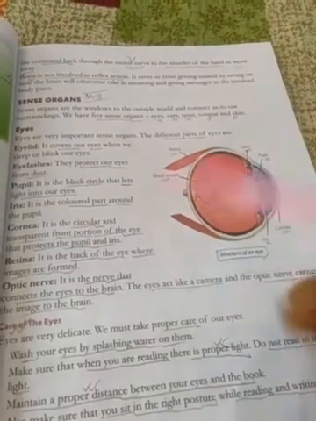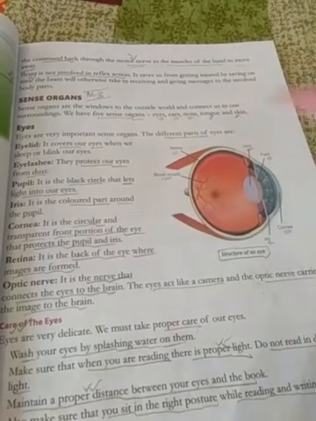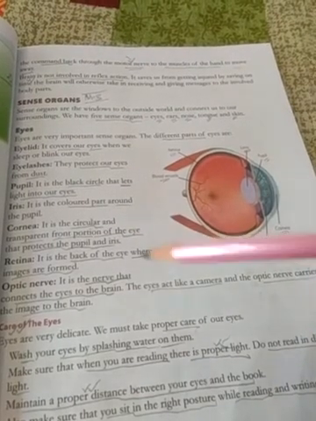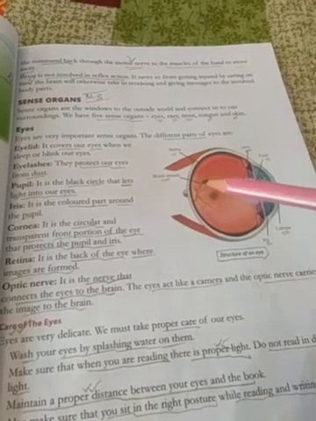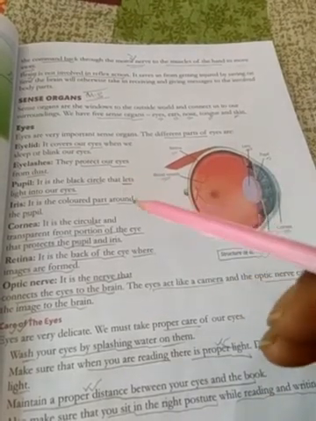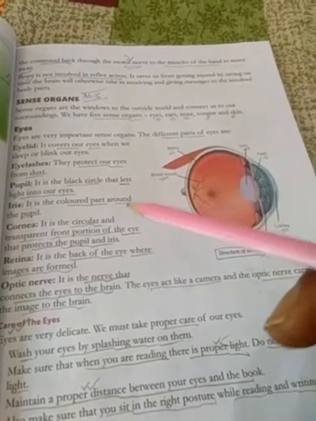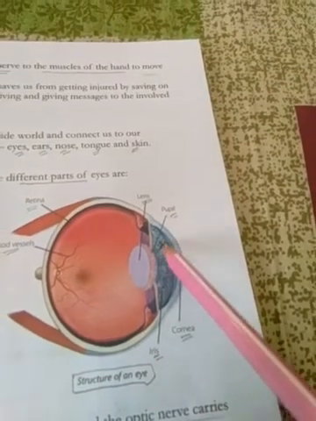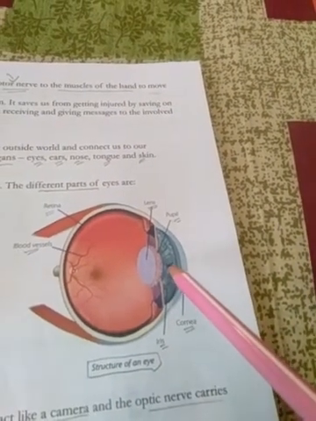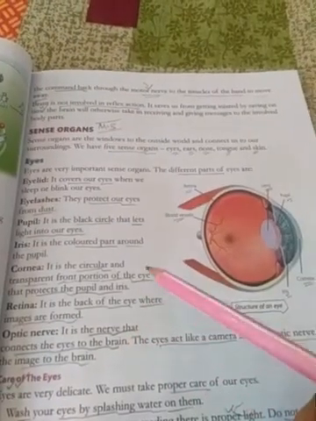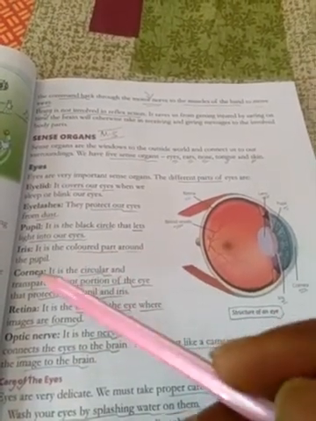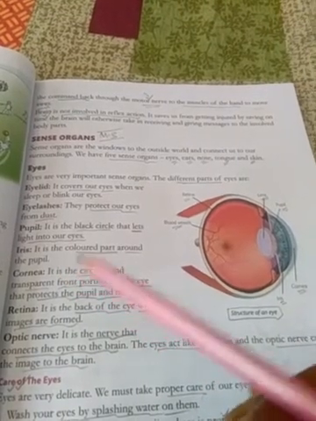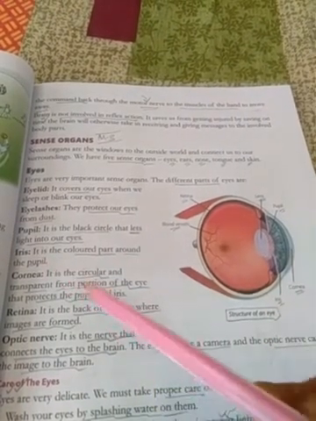The pupil is another part of the eye, and this part lets the light into our eyes. The pupil is the black circle of the eye, and the main function of this part is to let the light come into our eyes.